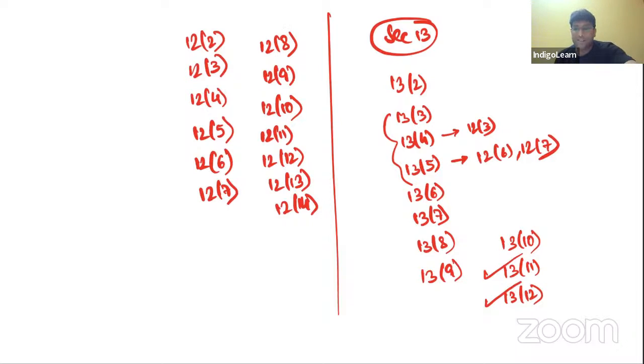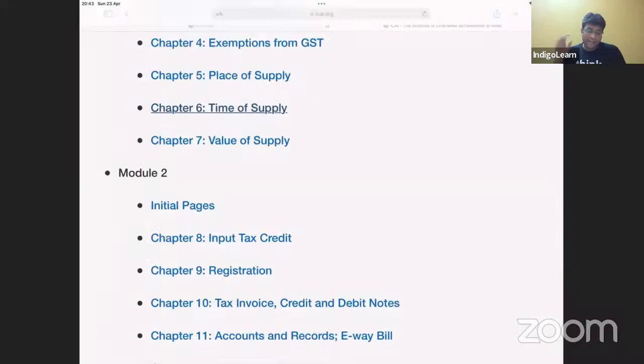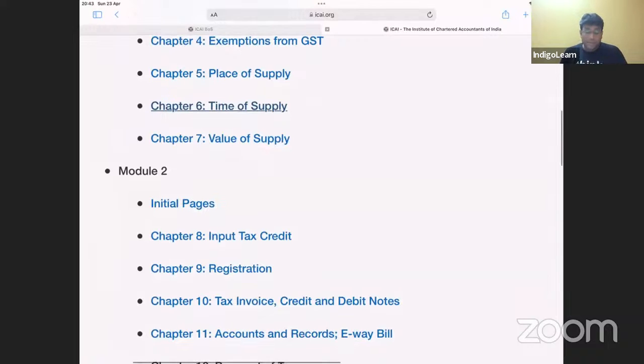And in case where online service is coming from outside India, location of recipient is deemed to be in India if any two conditions are satisfied. Something like IP address is of India, the address is given of India, country code of SIM card is of India, that is 91, and the payment is made using Indian debit card, Indian credit card, or the fixed line is installed in India. So if any two cases are satisfied, then we say that the place of supply is in India only. This applies in case of online services, online information, database access and retrieval services. So these are the various interesting points we have got in the topic of place of supply, my dear friends.